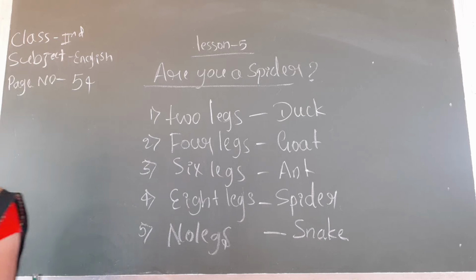Write these answers in your book. 2 legs, duck. 4 legs, goat. 6 legs, ant. 8 legs, spider. No legs, snake. Worm also has no legs.